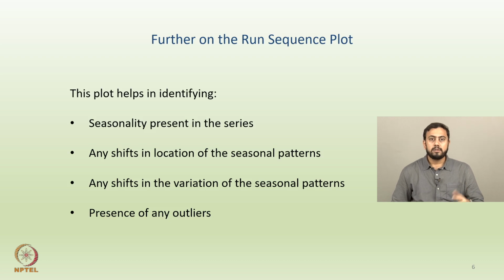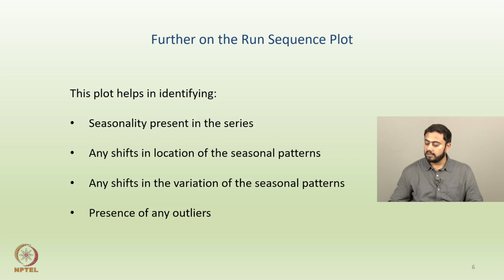So a few more points on the prior plot, which is the run sequence plot, as to where exactly you can make use of such a plot, or what the plot helps in identifying, right? One can identify all these patterns. So seasonality present in the series, of course, right? And one can identify any shifts in location of the seasonal patterns.